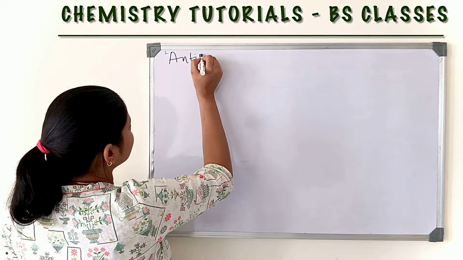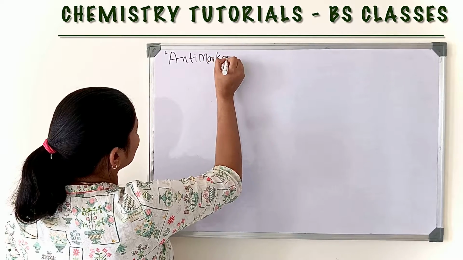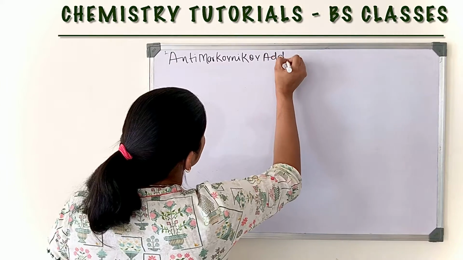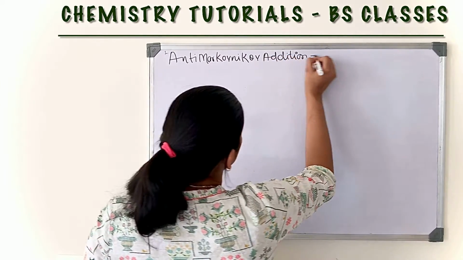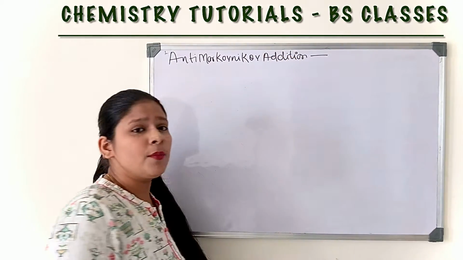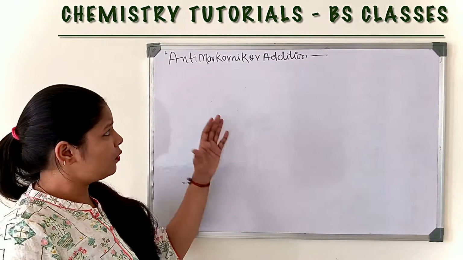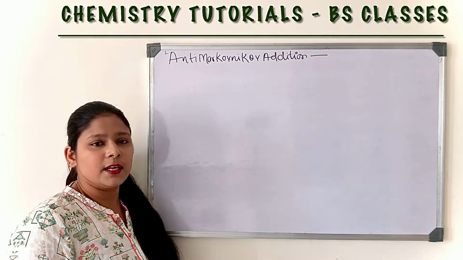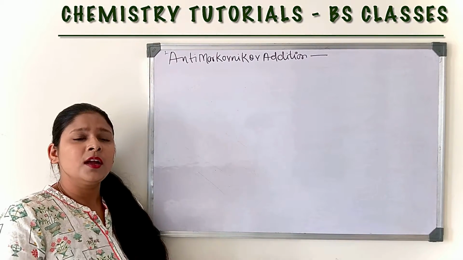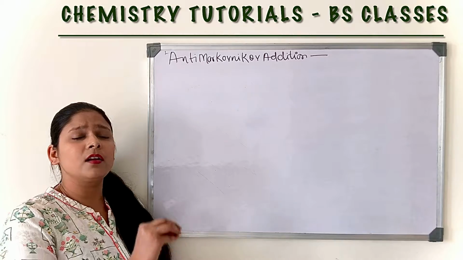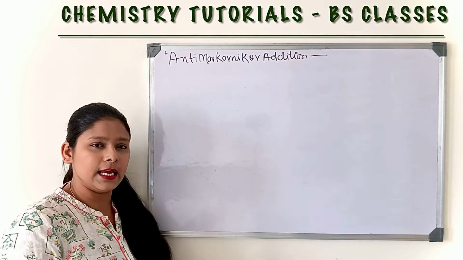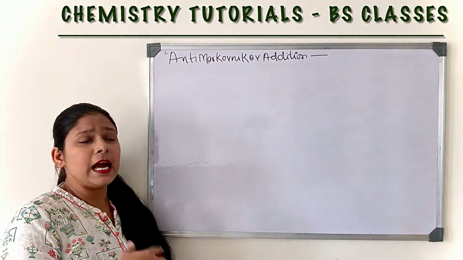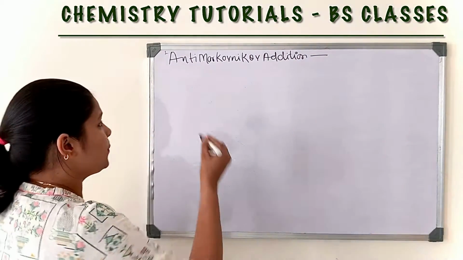Anti-Markovnikov addition. There are some important points for this anti-Markovnikov addition. The first point is that it also takes place on an unsymmetrical unsaturated hydrocarbon, that is, an alkene or alkyne.